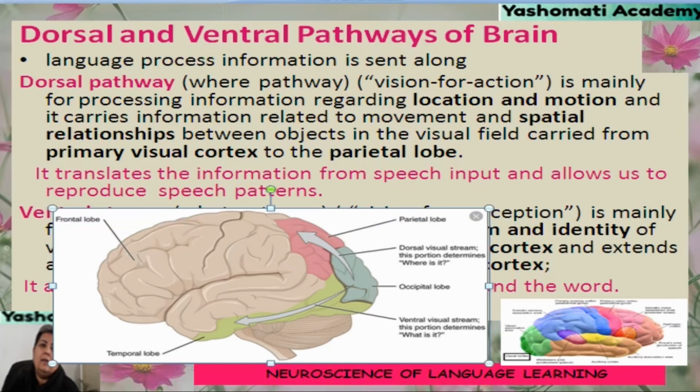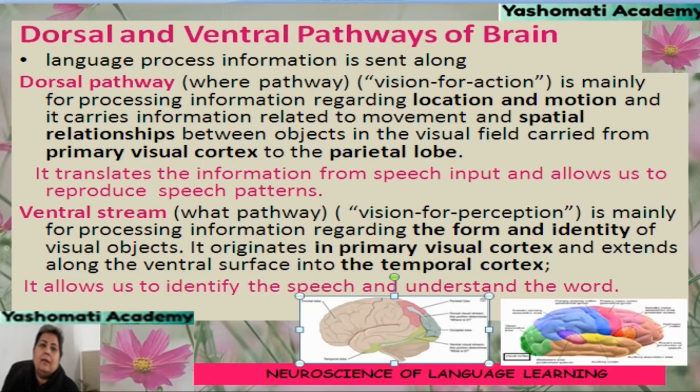And the function of the ventral pathway is that it gives us higher level language comprehension, and it is the part responsible for linguistic processing of sound to meaning. So, it is that part of the brain which helps us to identify speech and understand words. This is how these two pathways help us to speak what we hear and to understand the meaning of what we are hearing.